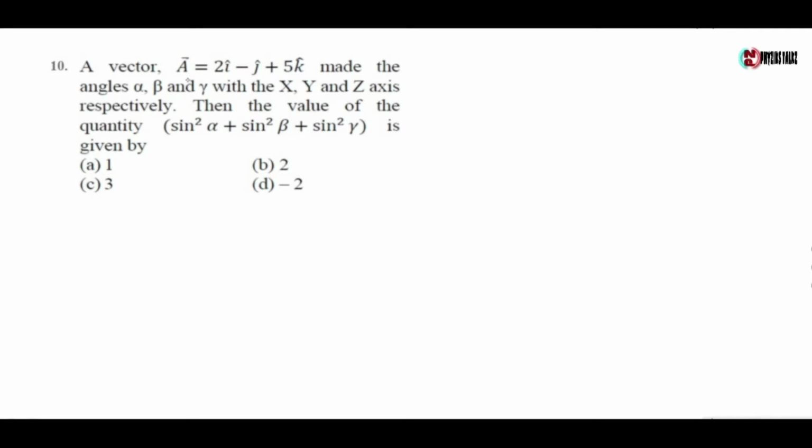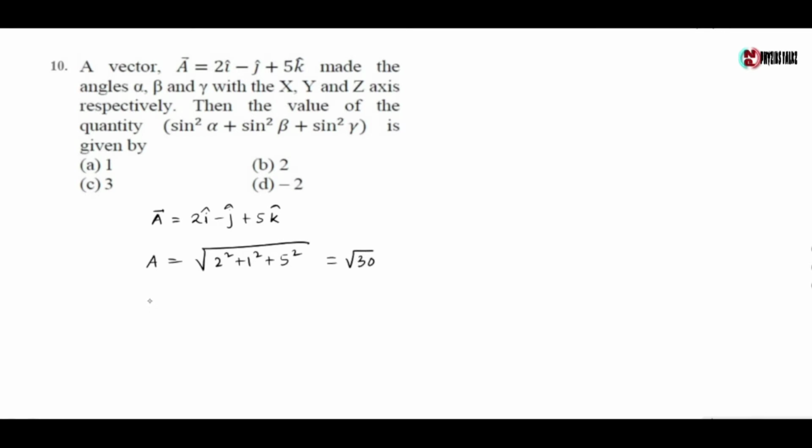Next question: a vector A equals 2i minus j plus 5k cap makes the angles alpha, beta and gamma with the x, y and z axis respectively. Then the value of the quantity sin square alpha plus sin square beta plus sin square gamma is given by. Now the vector A is given by 2i minus j plus 5k cap. Now the magnitude of this vector is given by the root of 2 square plus 1 square plus 5 square, which is root 30 unit.